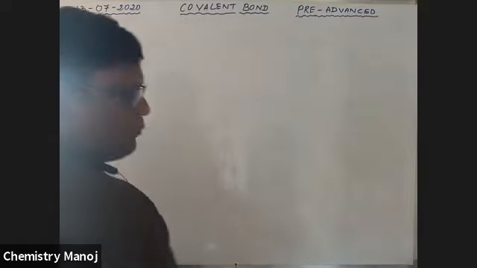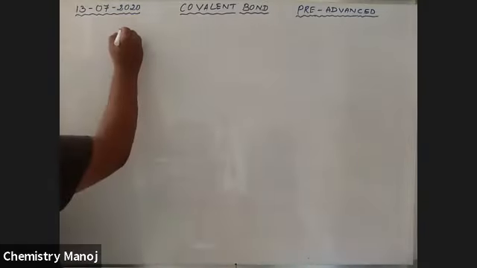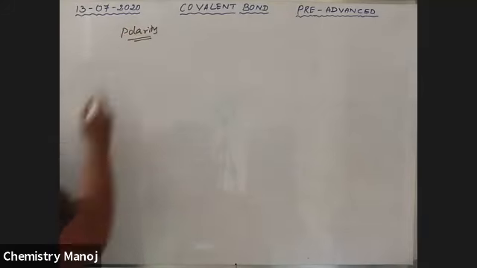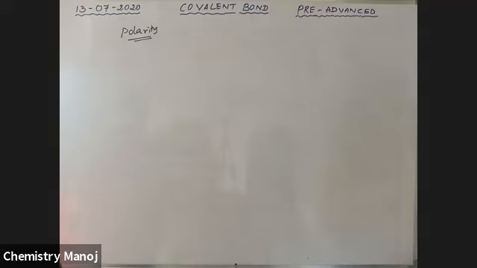So now what is polar? What is non-polar? What is the polarity? Why is that one called a polar covalent bond? Why is it not called a non-polar covalent bond?